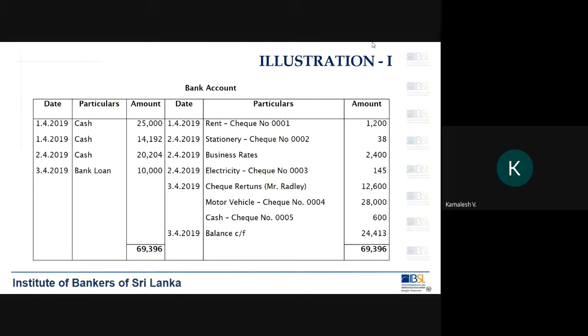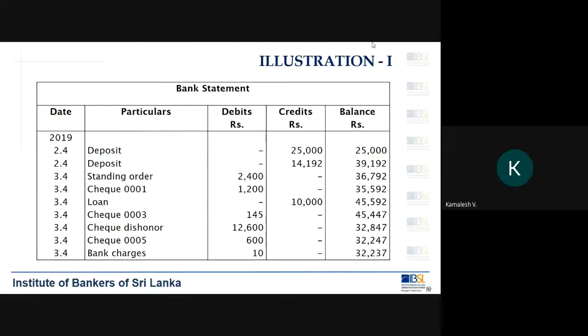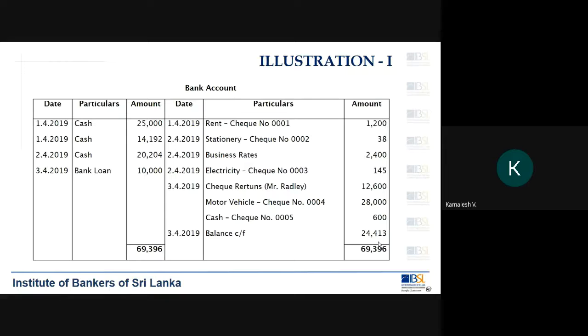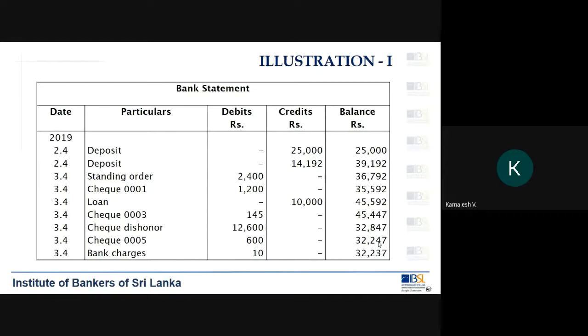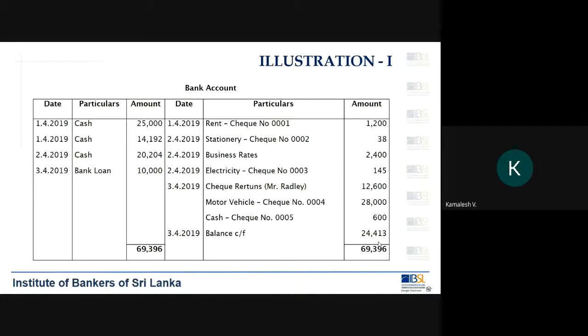Then we look at the bank statement. As per the bank statement, you are starting with a credit balance of 25,000, and you are ending at a credit balance of 32,000. So as per our expectation, the balances are in the right direction. There is a debit balance in the cash book, which is 24,413, and as per the bank there is a credit balance, which is 32,237. So the problem here is why these two do not agree. That is what the question is.